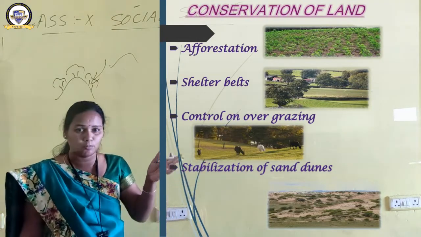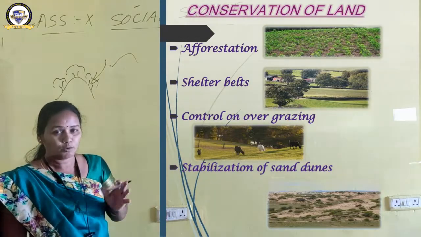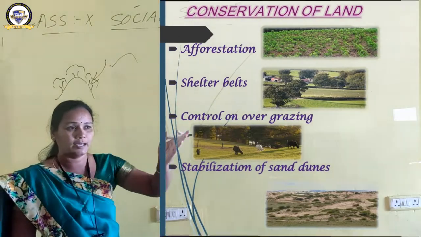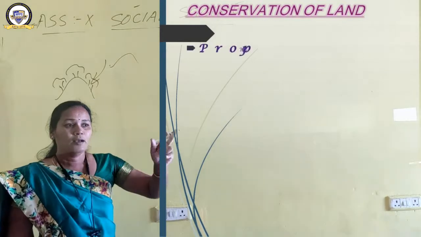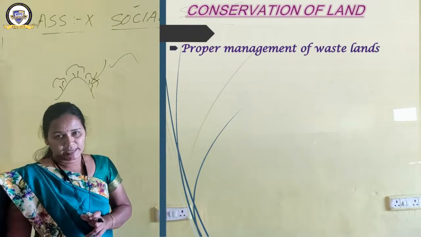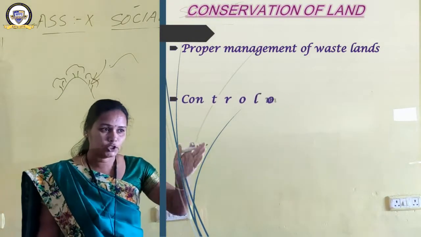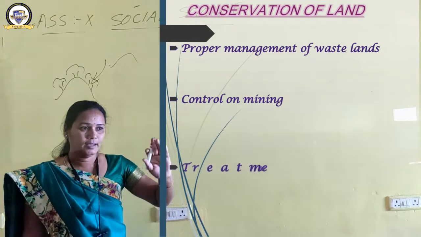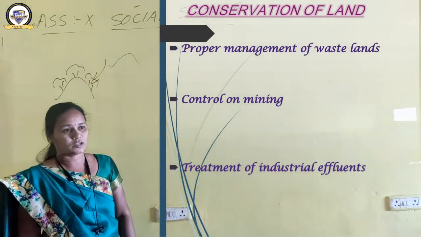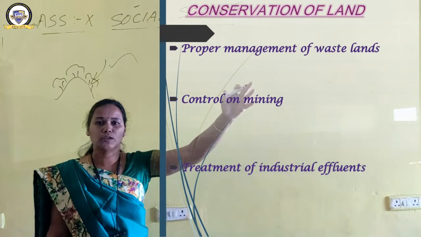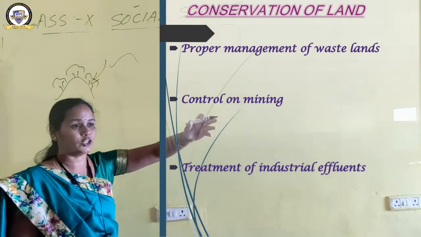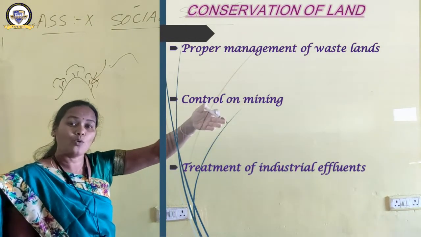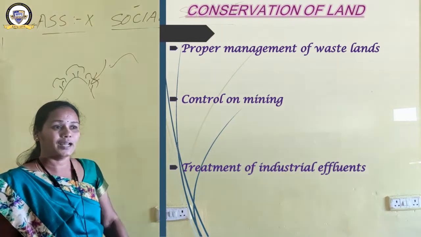I told you that there are some more steps towards the conservation of land. Let us see what they are. Proper management of wasteland, control on mining, and the last one is treatment of industrial effluents. Since these are also reasons for land degradation, we must act against them, then we can conserve the land.